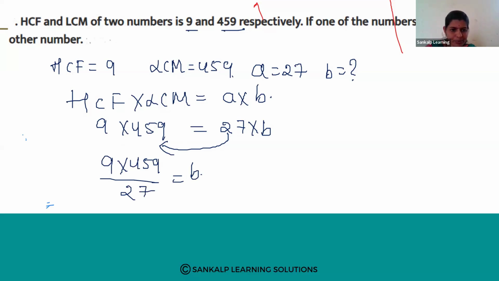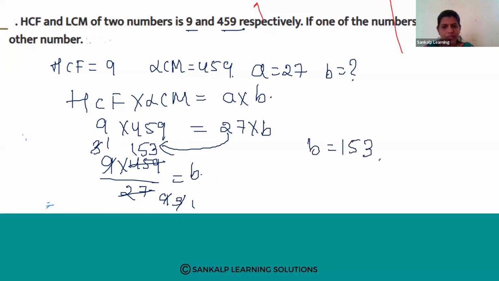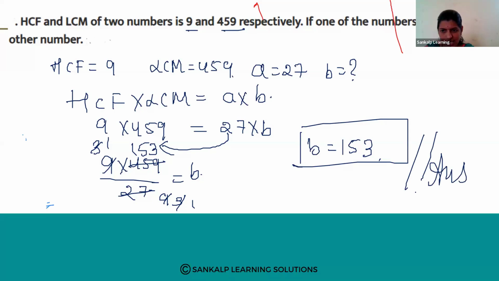So cancel. 3 3s are 9. 3 9s are 27. Next, 3 1s are 3. 3 3s are 9. Next, 3 1s are 3, 1 remains. 3 5s are 15. 3 3s are 9. Now, B value is 153. So B value is 153. This is our final answer.